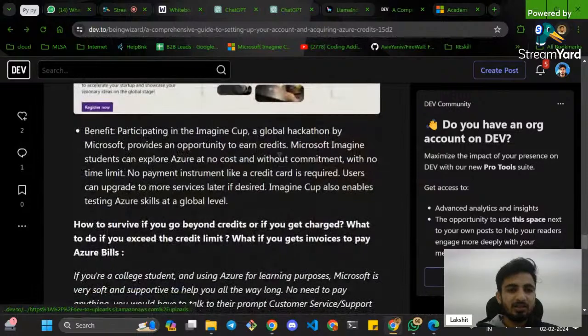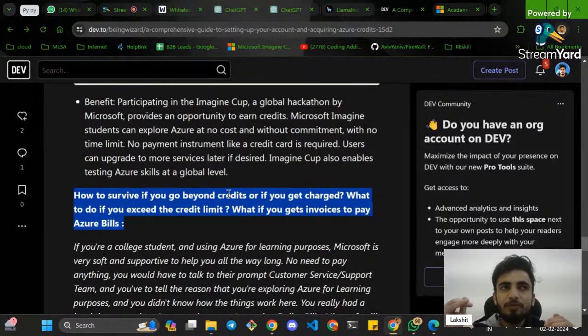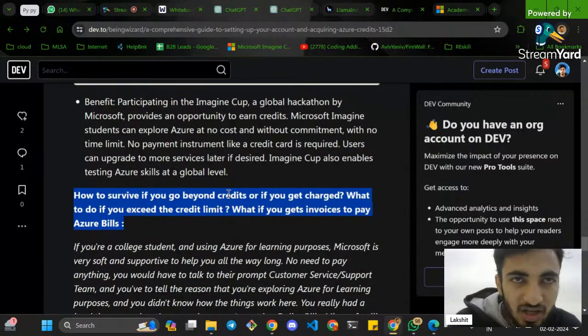And just by any chance, if you start with Azure and you get charged, suppose you get a bill of maybe $400 or $500, what should you do as a student? Do not panic. Never ever pay them. Again, I'm saying to you, do not spend. First of all, even if you spend something like $5,000 or $6,000 in Azure credits, do not panic.